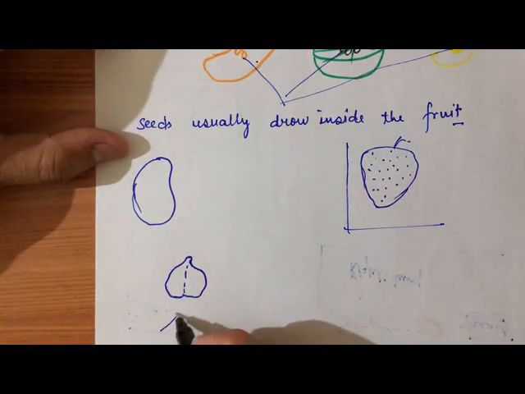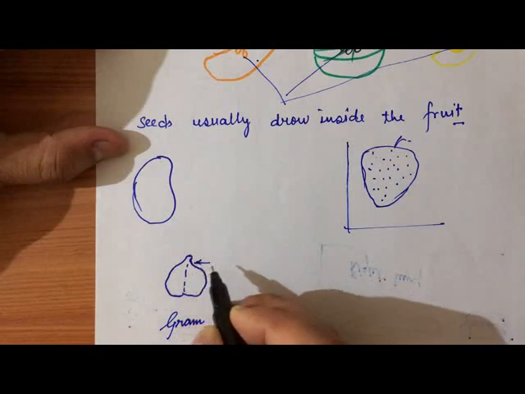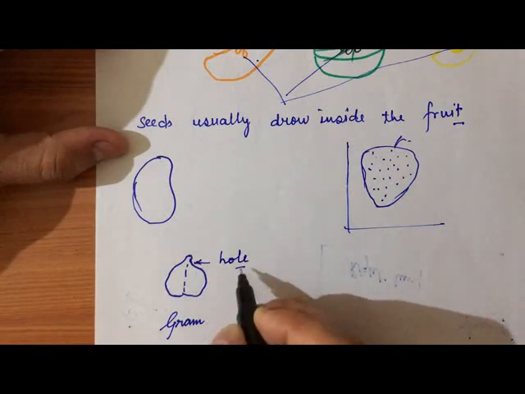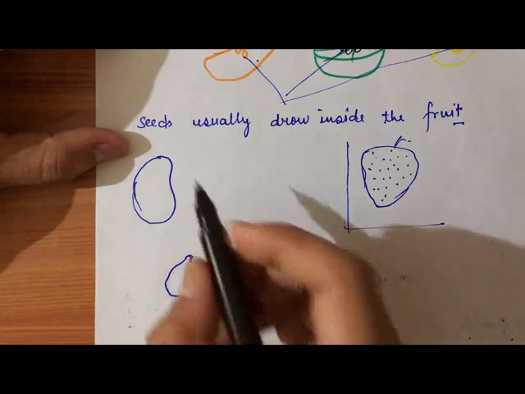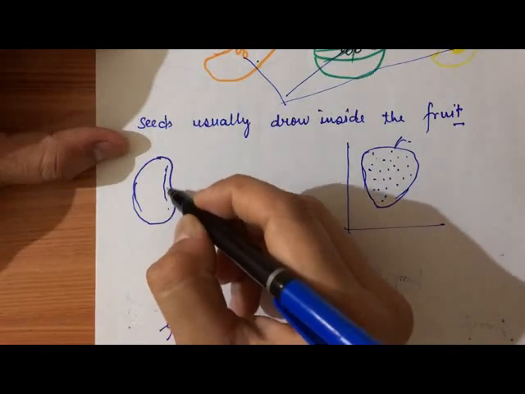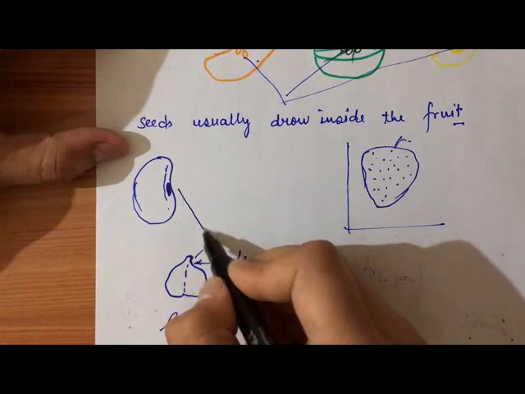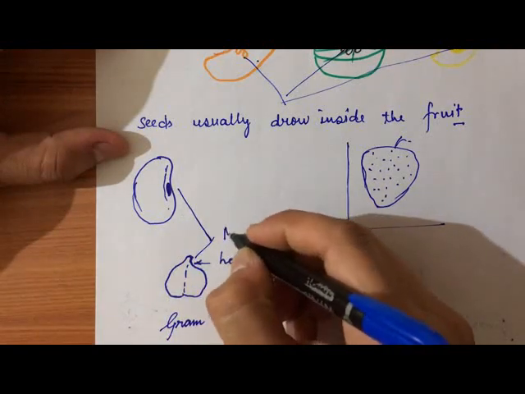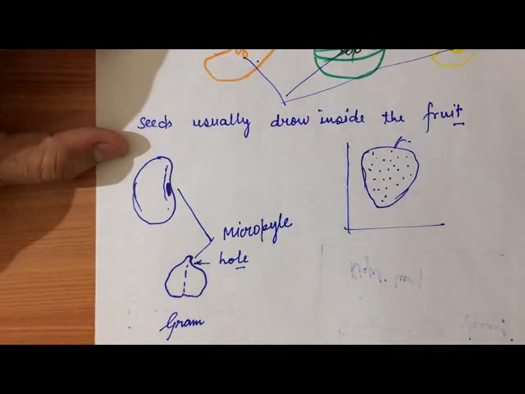Exactly here you can find a tiny hole, very tiny, in case of gram seed and soybean seed, somewhere in the middle. These holes are called micropyle.